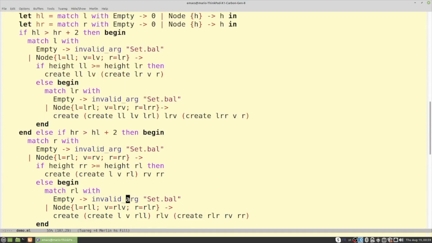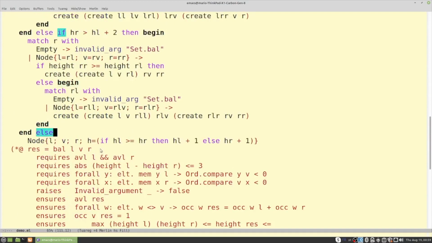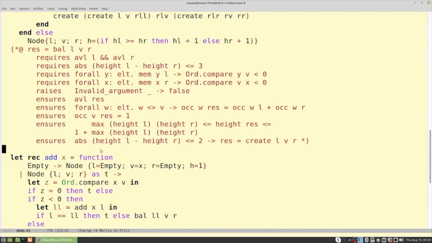Okay, there's a bunch of cases and subcases. Right, it's the Gospel contract. And finally, the last one is the add function, which adds an element to the set. Add is actually contrary to bal and create, in that it is a function that is exported to a client of the set module, which means that you can call the add function, but you cannot call either create or bal. These are internal functions. All right.